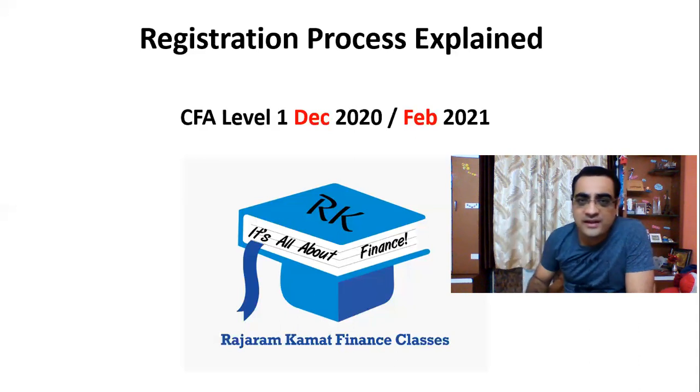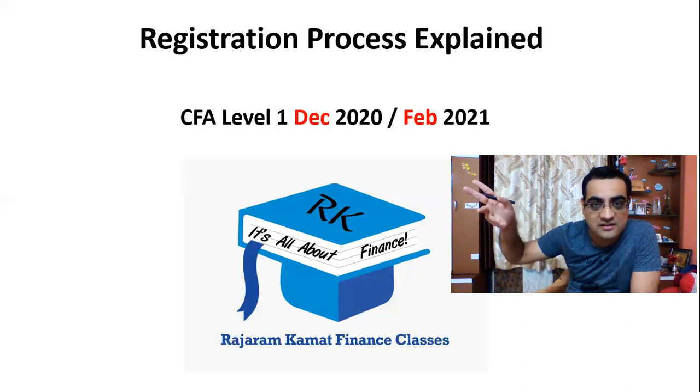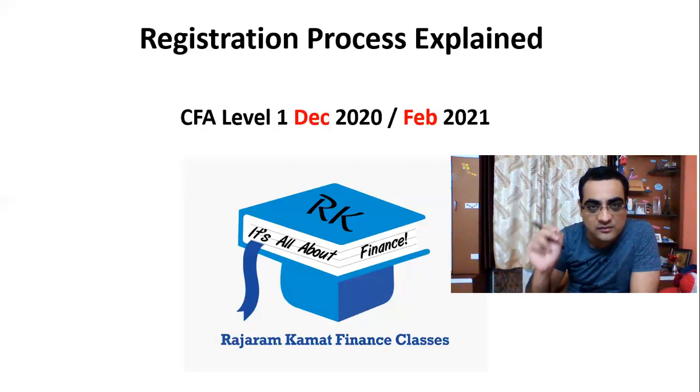So coming back, if you take the level 1 December 20 exam, yes, it is going to cost you more. However, it is going to allow you to take the level 2 June 21 exam. So if you want to target the level 2 June 21 exam, it is a must for you to take the level 1 December 20 exam. The level 1 February exam is just 2 months after December. However, if you take the level 1 February 21 exam, then level 2 would be in June 22. Straight 1 year ka delay. So if you take the December 20 level 1, then level 2 June 21 is allowed.